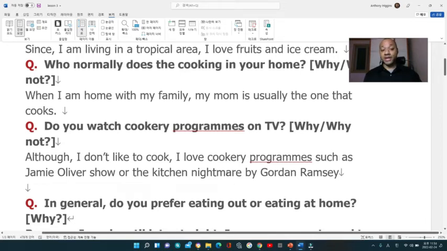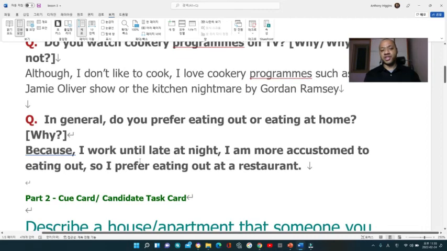Although I don't like to cook, I love cookery programs such as the Jamie Oliver show or Kitchen Nightmares by Gordon Ramsay. In general, do you prefer eating out or eating at home? Because I work until late at night, I am more accustomed to eating out. So I prefer eating out at a restaurant.